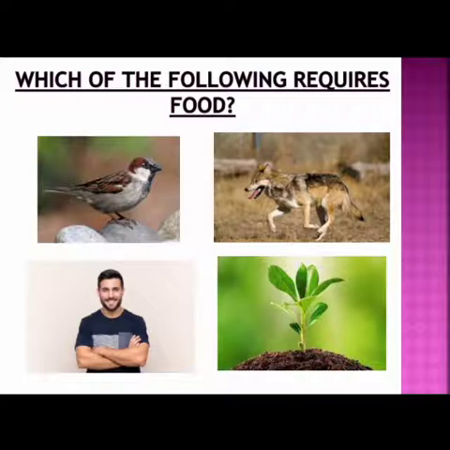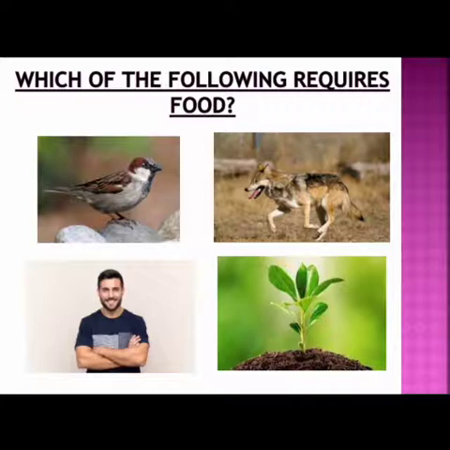So how do they manufacture the food? How do they synthesize the food? By utilizing raw materials like sunlight, nutrients from the soil and carbon dioxide, isn't it? So they synthesize their own food.